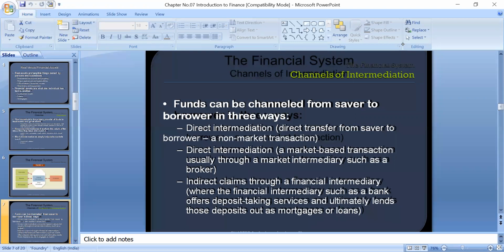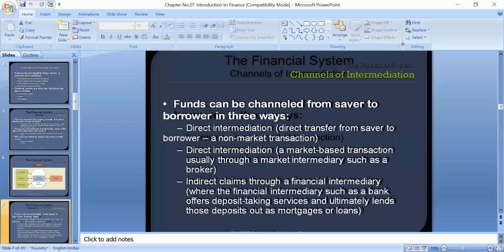Okay. The second way is intermediation, but as a market-based transaction. Market-based transaction means there might be one person between you and me, and that person might be a broker. So you are not directly contacting me. For example, you have contact with the broker, and I have contact with the broker to receive the money.